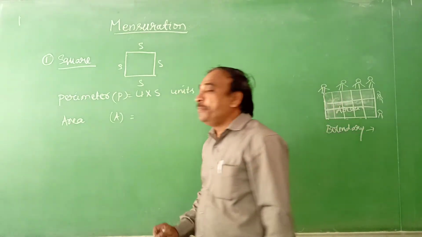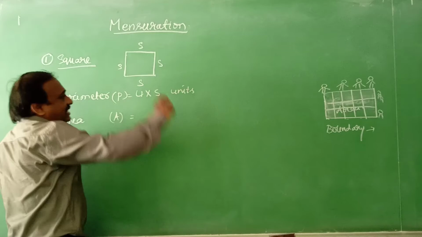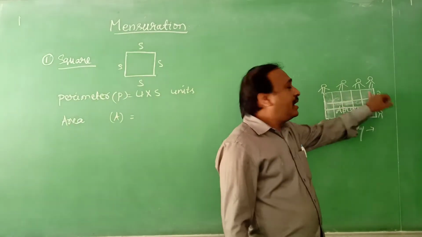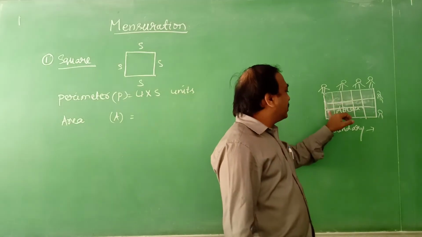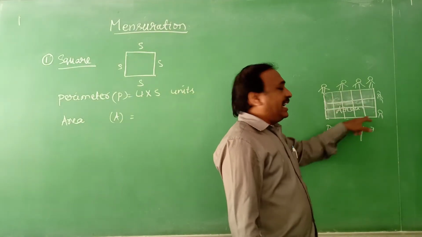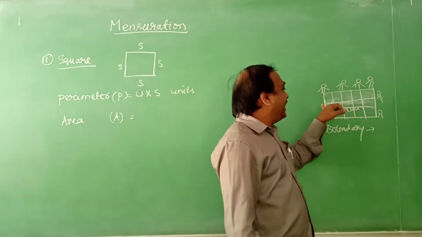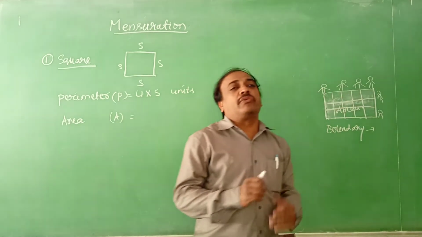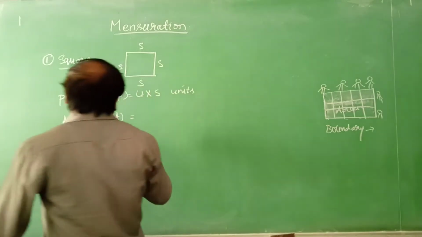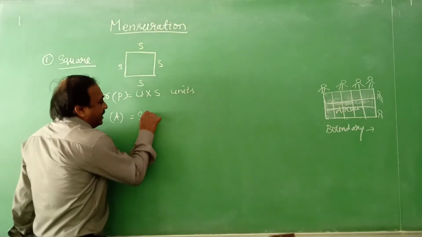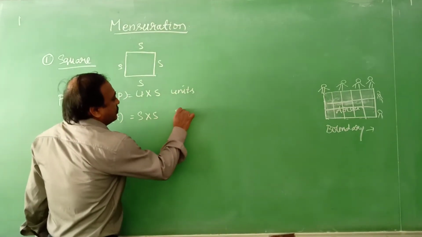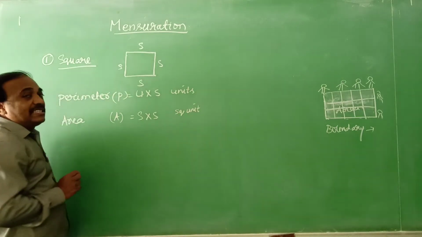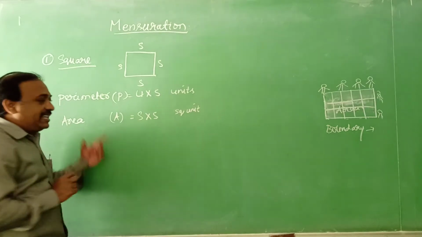To get that area, we just calculated. You observe it now. 1, 2, 3, 4, 5. Then 1, 2, 3. 5 into 3 is 15, which means length into breadth you are multiplying. So area of a square is nothing but side into side, S into S square units. S is nothing but the side of the square.